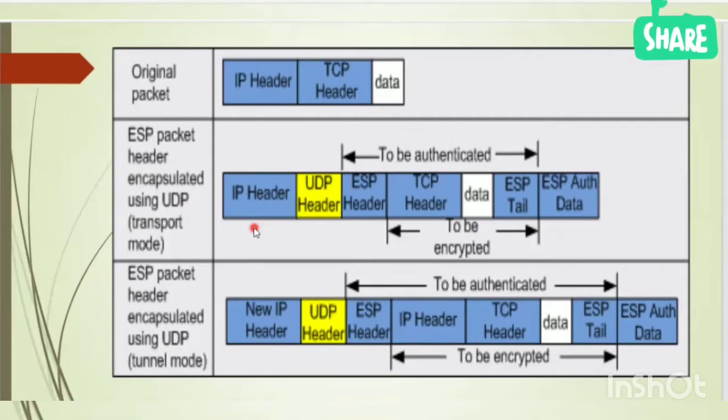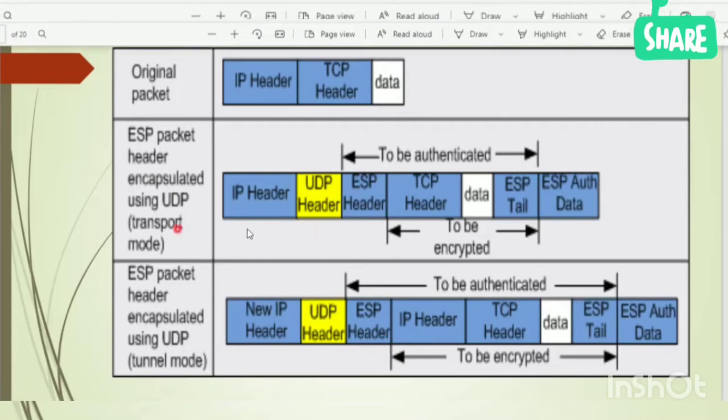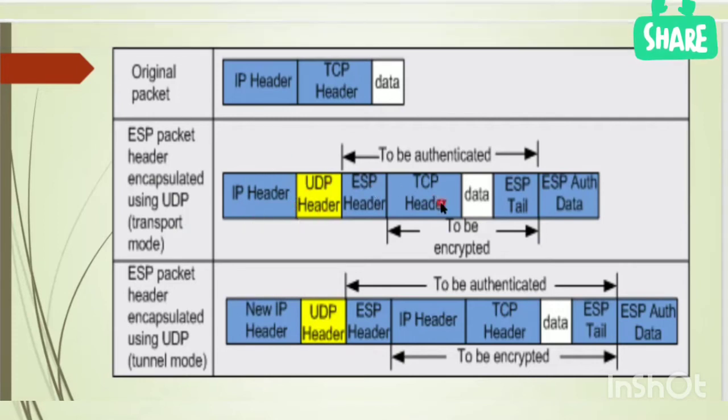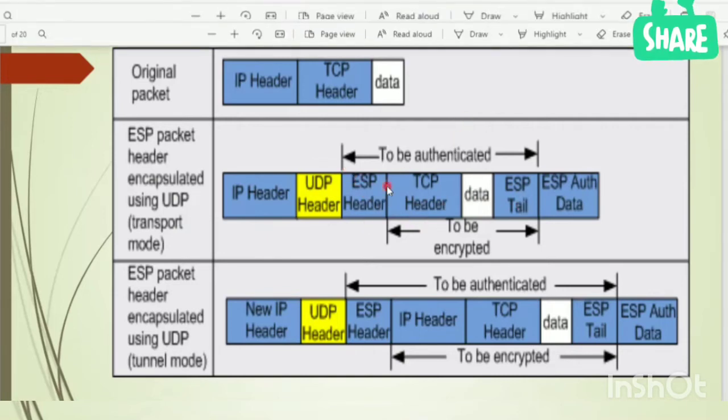To allow the router to do NAT, we are adding an extra header called the UDP header, which has the port number 4500. So for transport mode, that UDP header is also not encrypted, and the original IP header is also not encrypted. But the other things, the TCP or UDP header, data and ESP trailer are encrypted, and the ESP header and ESP trailer are authenticated.